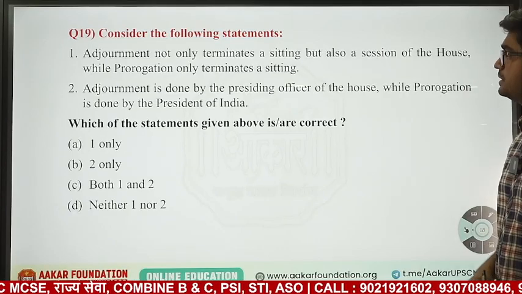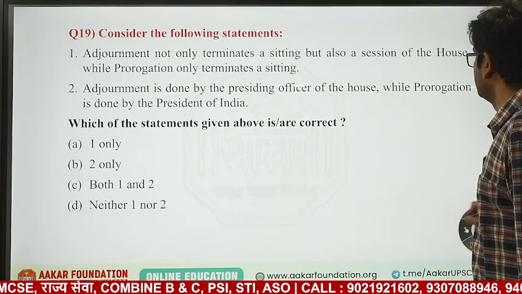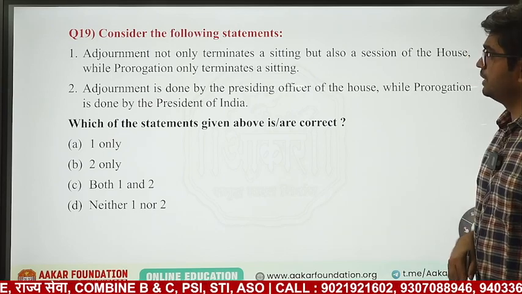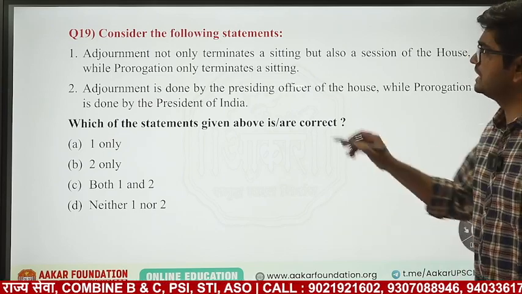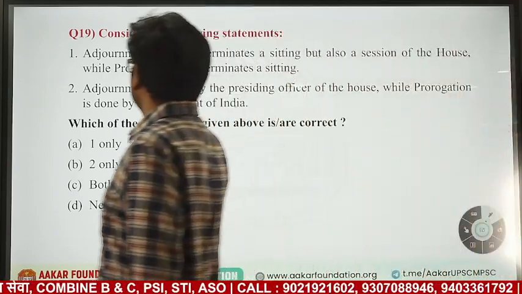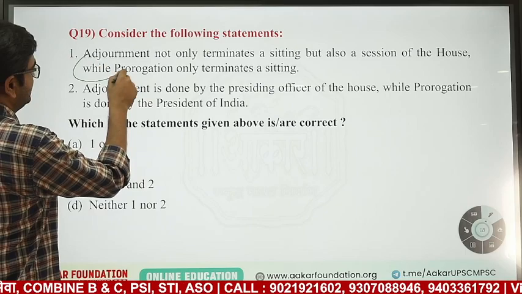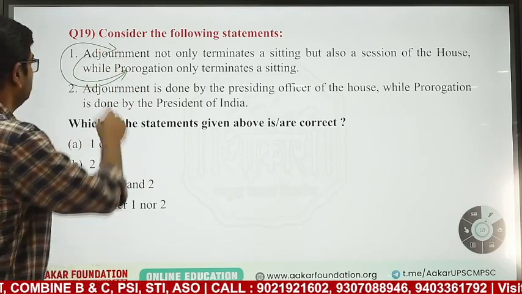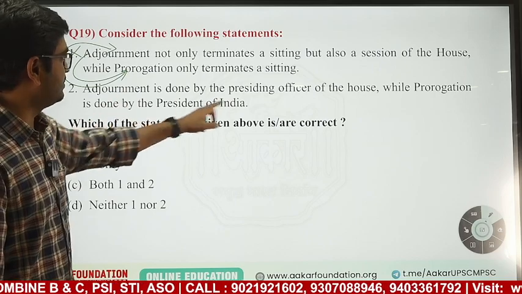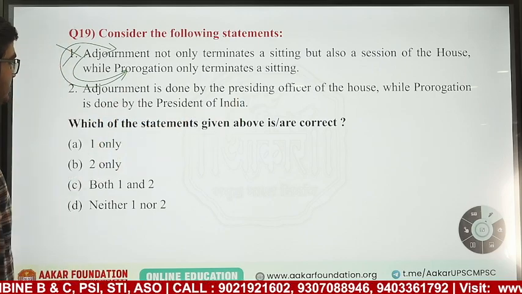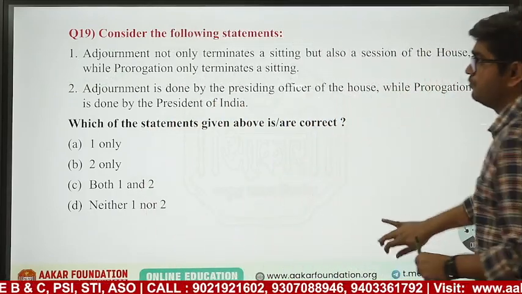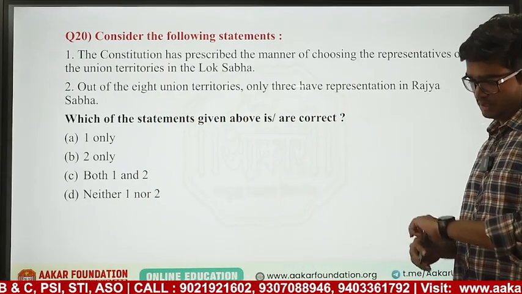Adjournment not only terminates a sitting but also a session of the house. No, it just terminates the sittings. Actually, this should be interchanged. This is adjournment and this is prorogation. So this is wrong. Adjournment is done by the presiding officer while prorogation is done by the president. This is right. Okay. We will move fast. We have to cover other things also.